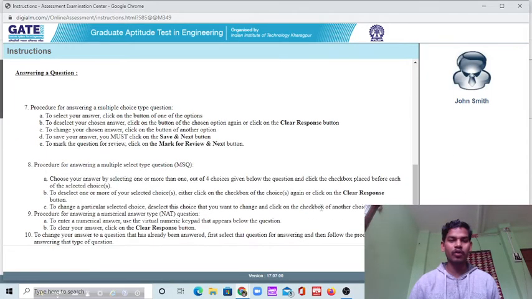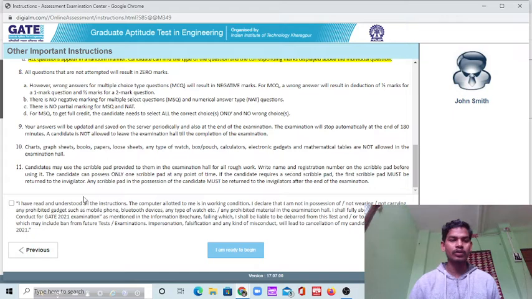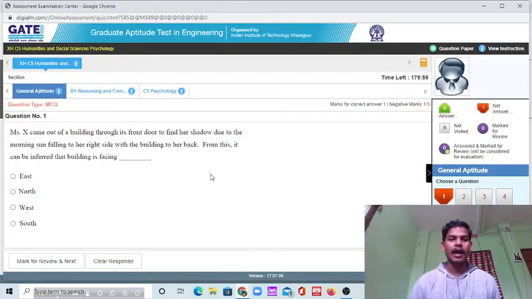Just for your information, you have to click on this, and you will get the same interface during your real exam. Just click on this checkbox, and I'm ready to begin. Just click on this. And look, this is the main interface.